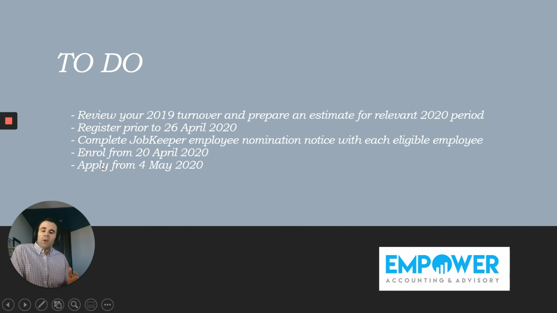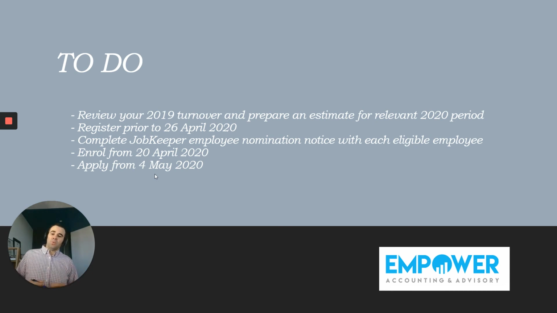So enrolments in the program start from the 20th of April. So again, sitting here, today is Thursday, the 16th of April. So the 20th of April is Monday. So there's nothing we can really do today at this point in time, but next week, come Monday, we can enroll with the ATO, so we can let them know that we are going to apply for this. And you obviously need to fill out details on this one. And then you can apply for the program from the 4th of May. So that's when you can apply for your payments.